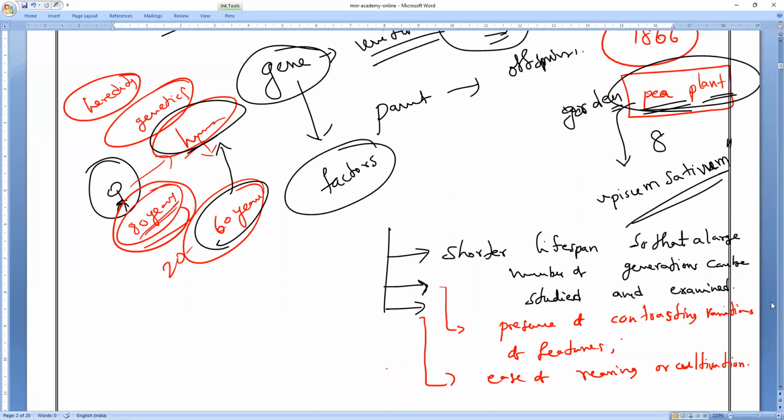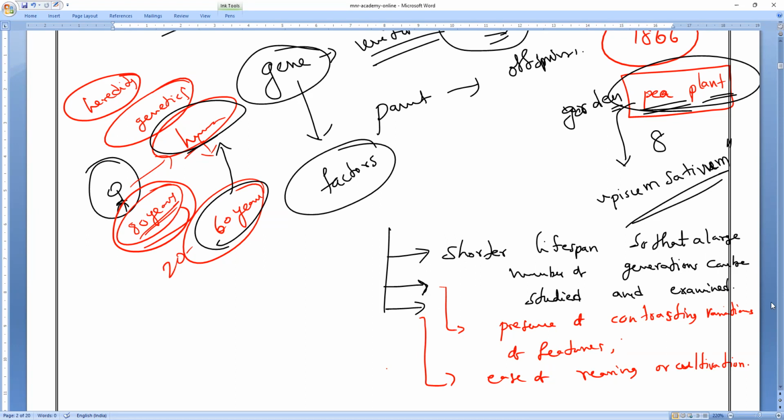Are you clear, everybody? All of you? So he conducted his experiments of heredity study, analyzing the characteristics of genetical transformation. He chose the garden pea plant. What is the garden pea plant? The scientific name, everybody? Pisum sativum. So this is the reason. Okay. So make a note of it, everybody.